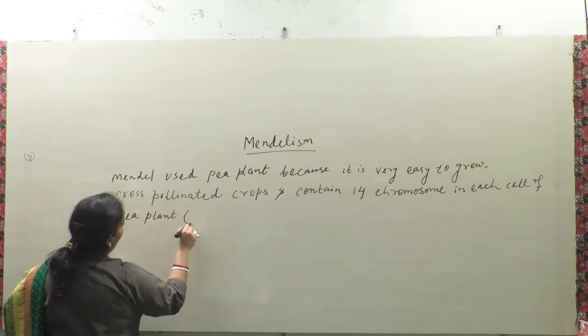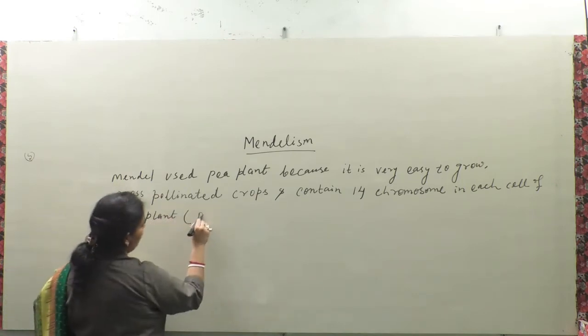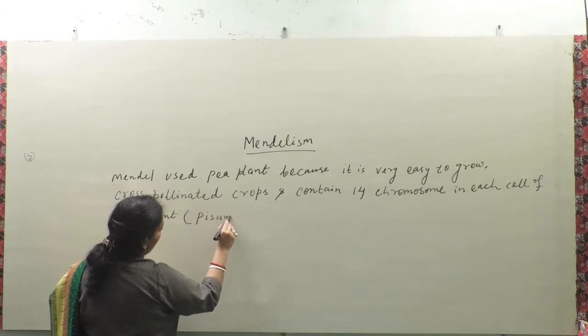What is the botanical name of pea plant? Pisum sativum.